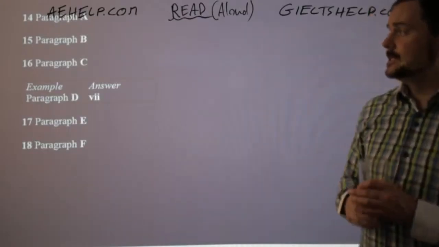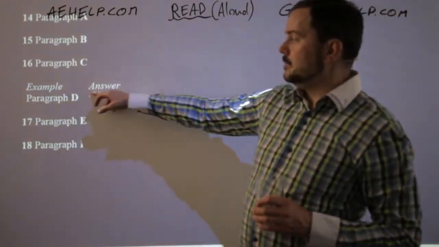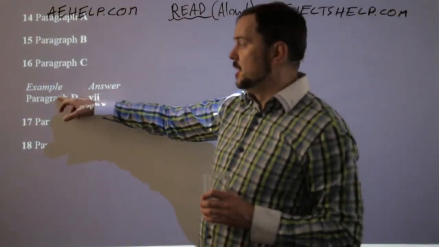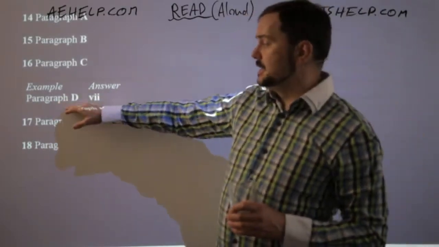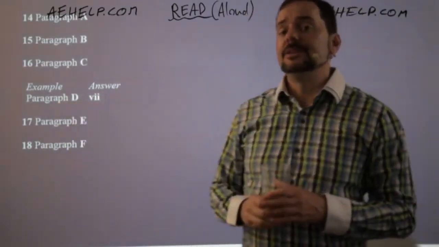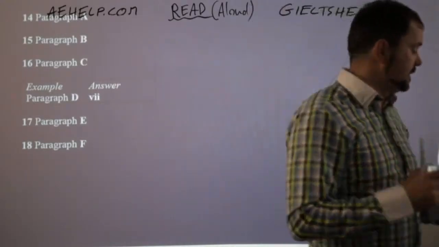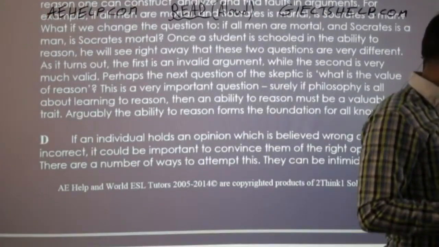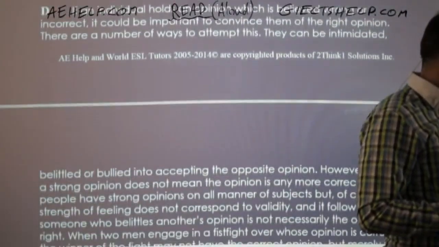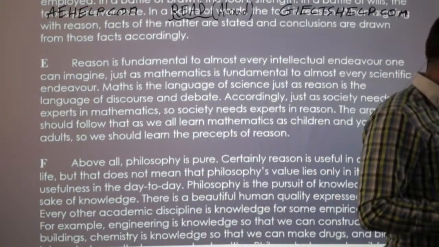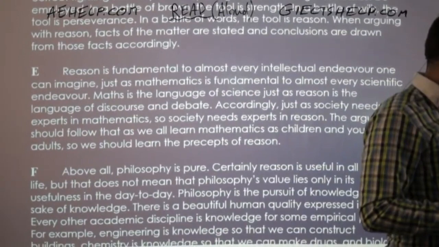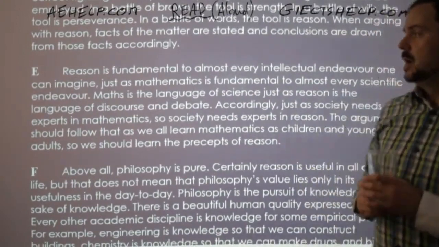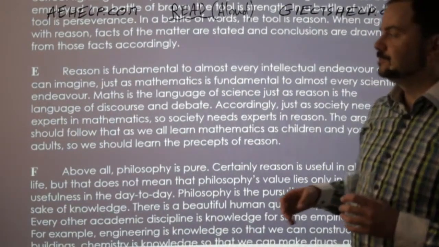And we can see it's the example that's given. So the example answer is usually one of the body paragraphs. And here it says D is 7, so we're definitely on the right track. Okay, we're definitely doing this correctly. Now I'm going, of course, slower than you will in the real exam. In the real exam, you have to go a bit faster, but these are the steps that you need to take. So let's do this for E.